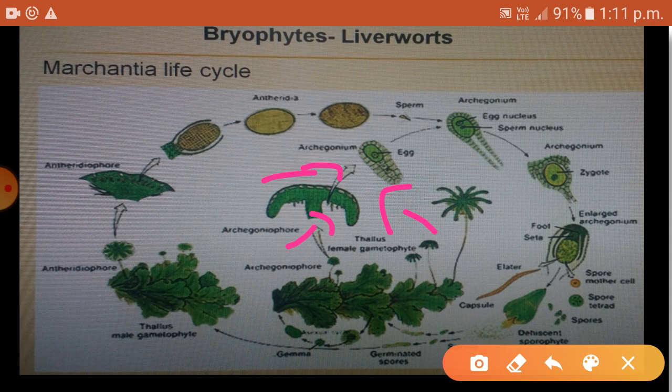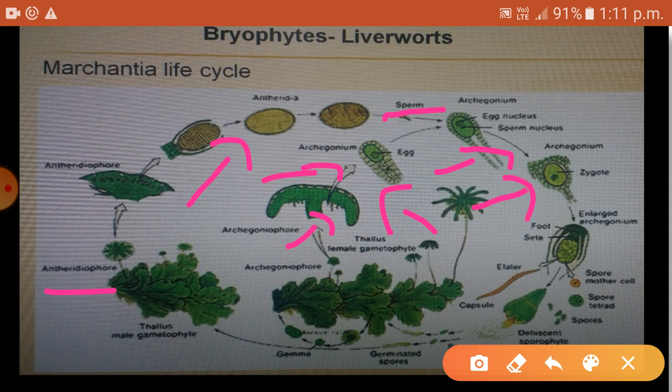The male gametophyte or the thallus has these headed stalks called antheridiophores. Antheridiophores bear many antheridia. Antheridia produce the male gametes or sperms. The sperms then will be swimming through the water and reach the egg cell. The nuclei of egg and sperm fuse and a zygote is formed inside the archegonium. You can see here in the image.